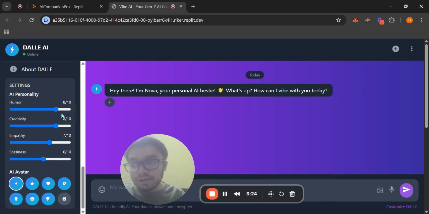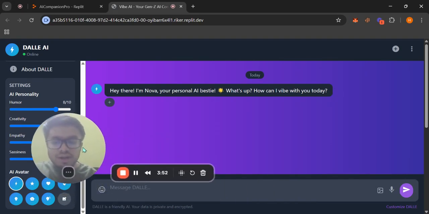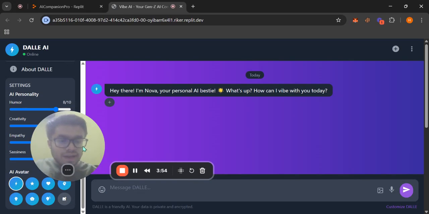Like if I wanted it to be very humorous, then I can make it 10 on 10, so it will tell me that type of jokes. Then if I want the creativity to be top notch, again 10 on 10. So I can adjust its personality the way I want. And over here there are different AI avatar icons. Clicking on the icon over here, I'll be able to set a specific icon, which again, as I told you, adds an emotional touch to it and makes the conversation more enjoyable.